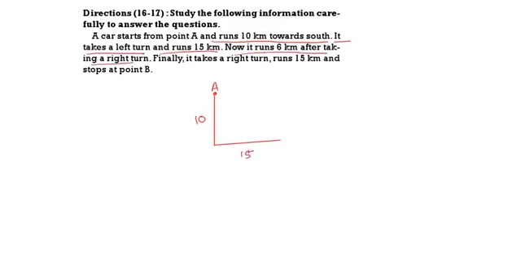Now the person is facing east. So taking a right turn means move to the south. An east facing person taking a right turn means moving to the south. Runs 6 kilometers.